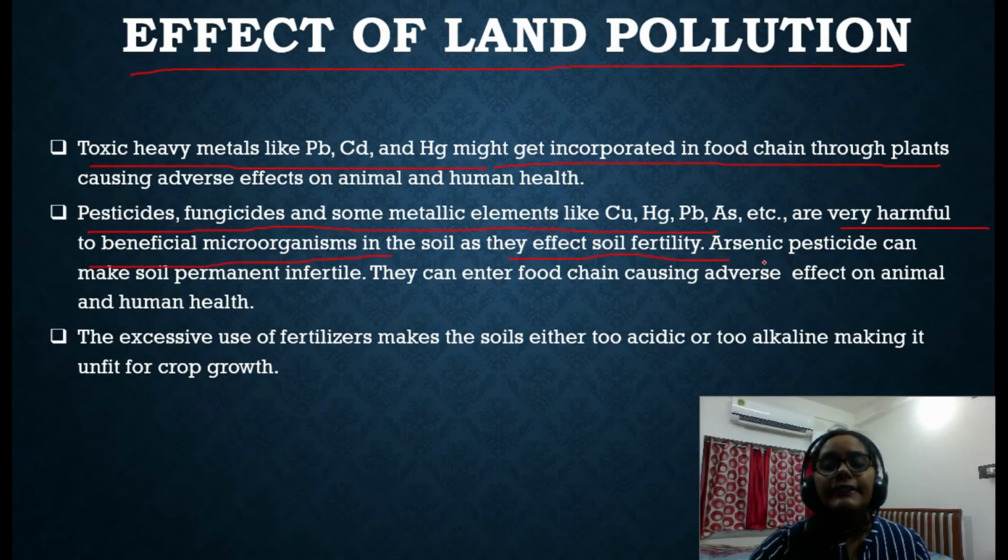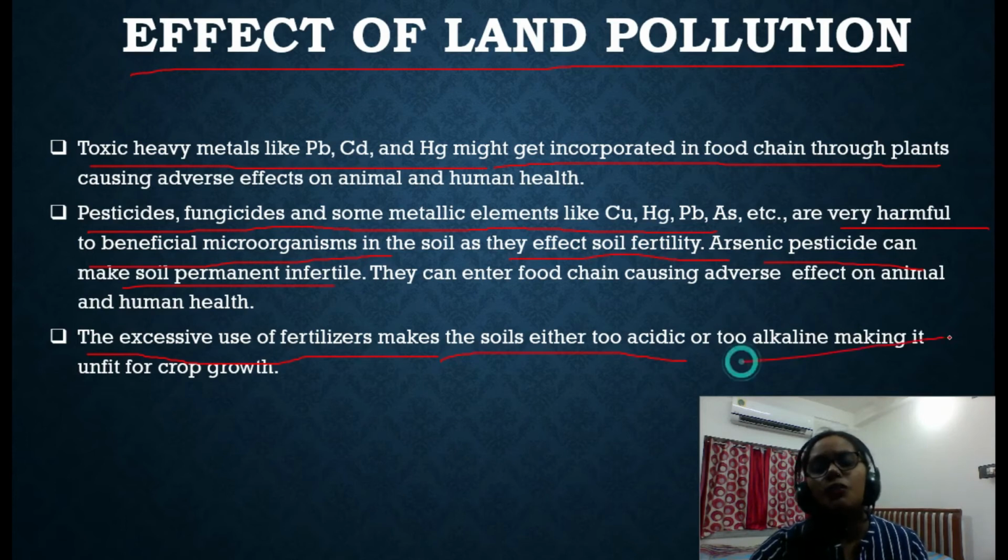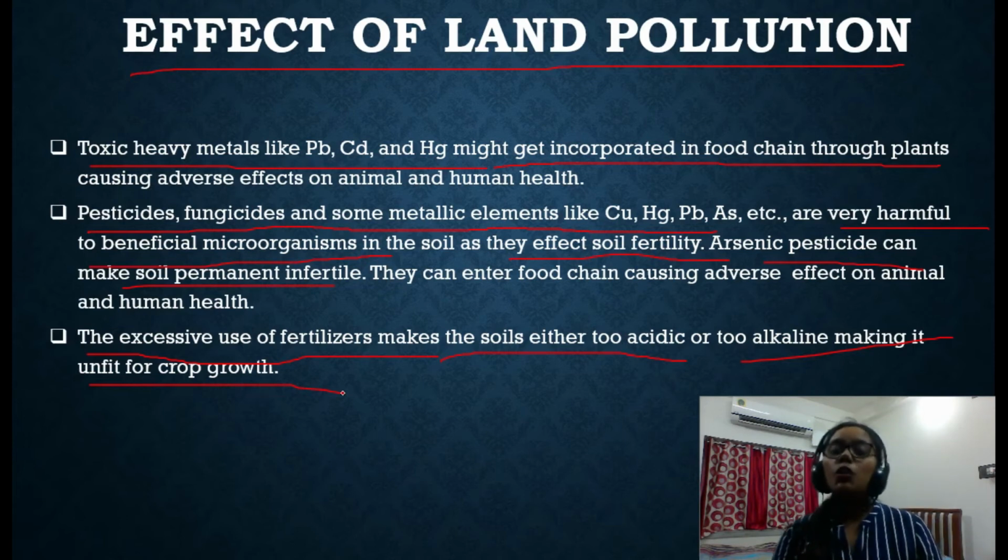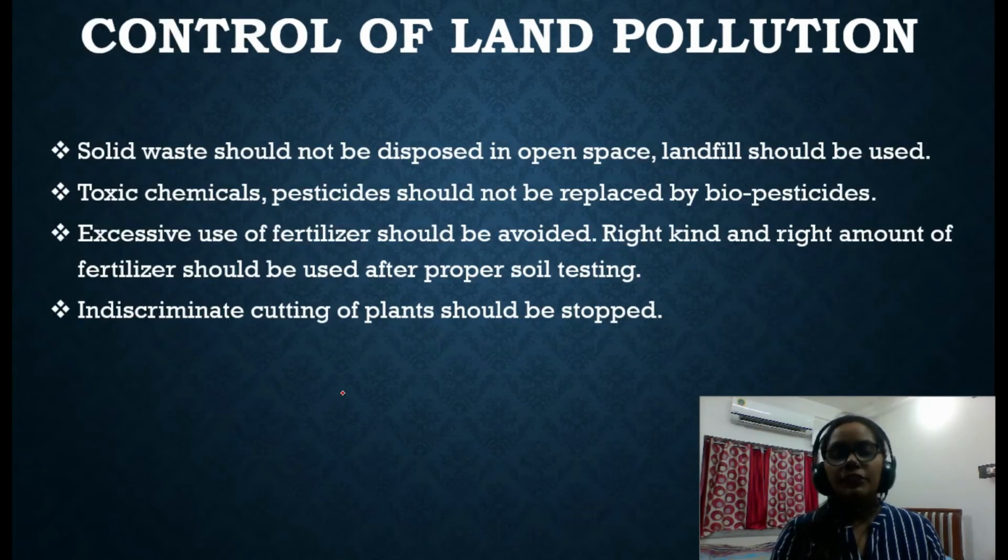Arsenic pesticides can make soil permanently infertile, so they are very harmful. One more thing, the excessive use of fertilizers makes the soil either too acidic or too alkaline. So that is also very harmful for the growth of crops. So these are some of the effects if we do not properly dispose of solid waste. These are some of the effects of land pollution we have.